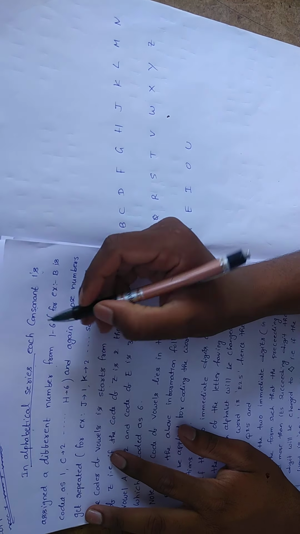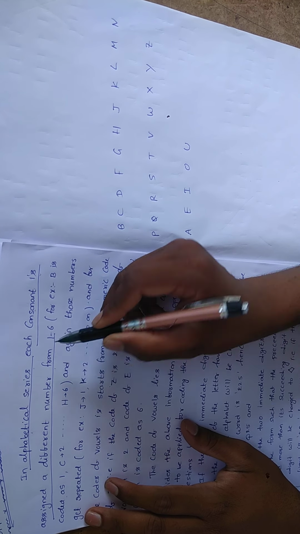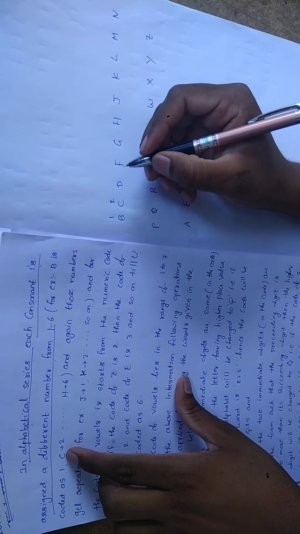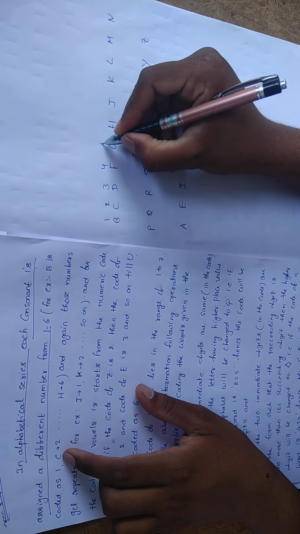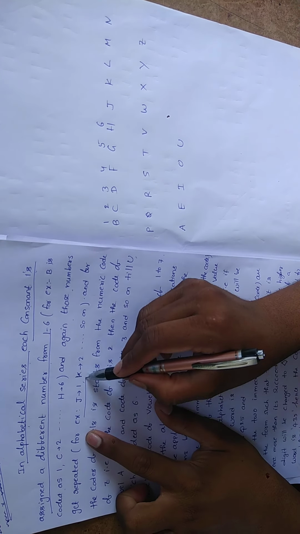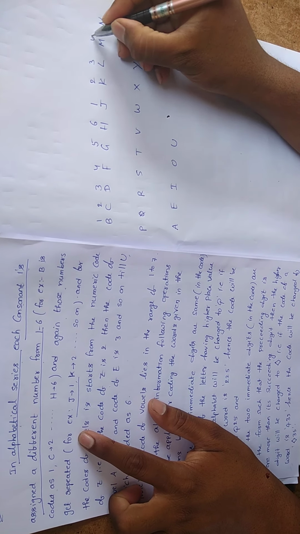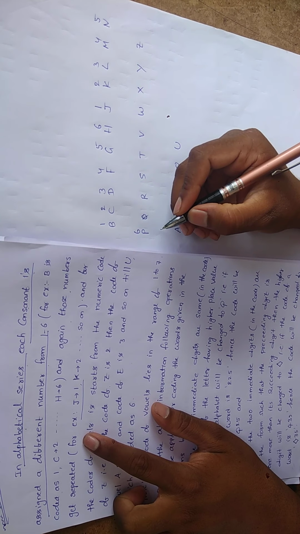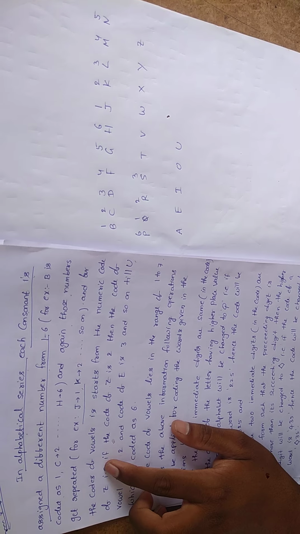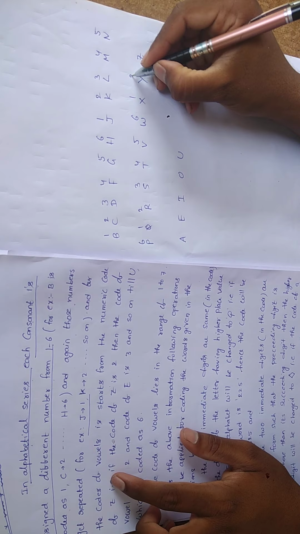In the alphabetical series, each consonant is assigned a different number from 1 to 6. For example, B is scored as 1, C is 2, then 3, 4, 5, 6. And those numbers get repeated: after 1 to 6 it will repeat. J is 1, 2, 3, 4, 5, next 6, and so on: 1, 2, 3, 4, 5, 6, again 1, 2, 3.